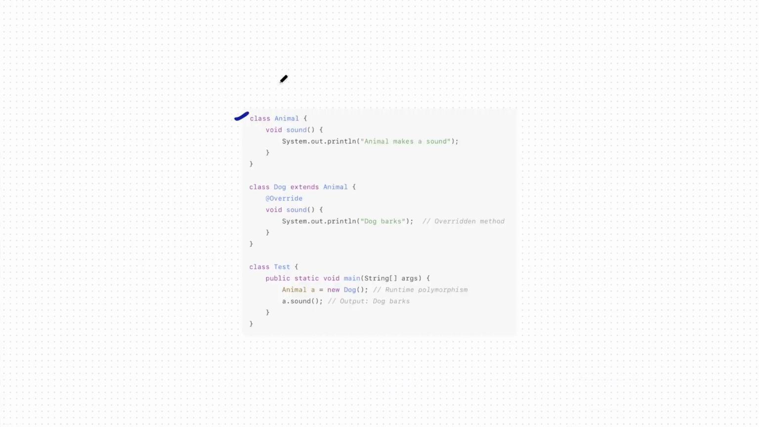We have a class Animal and we have a function sound over here. Now we have another class Dog which extends Animal. You can see we have this annotation @Override. The parameters are the same. There is no change in the parameters and no change in the function name. The only thing is the implementation is different. In Animal it says animal makes sound, here the implementation is different. It says dog barks.